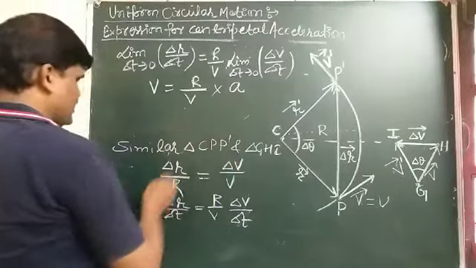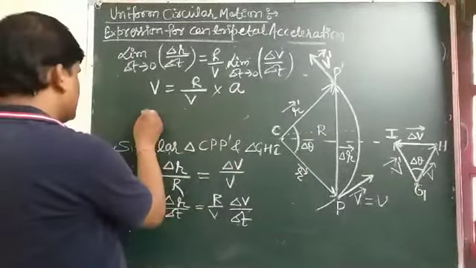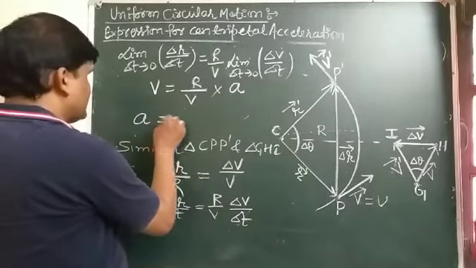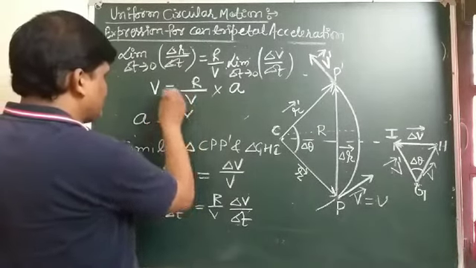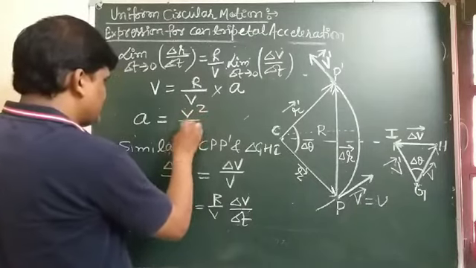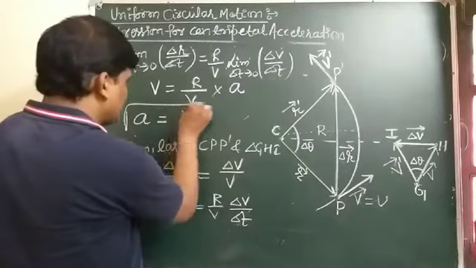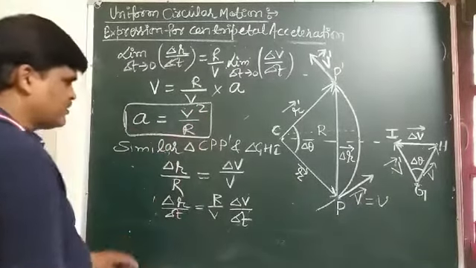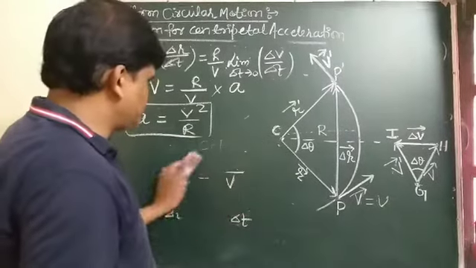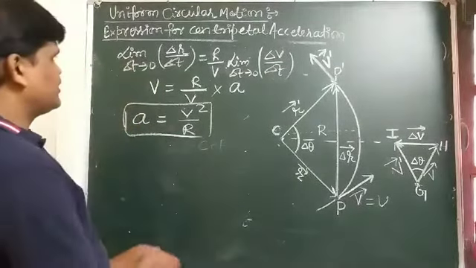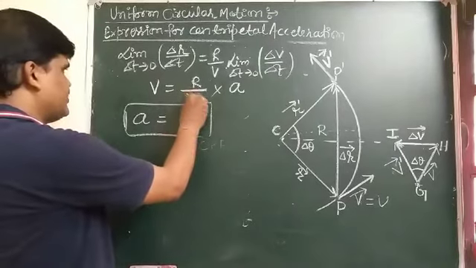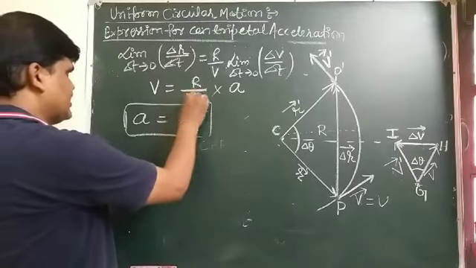So this is the centripetal acceleration, and its formula comes out to be a equal to v square by r.